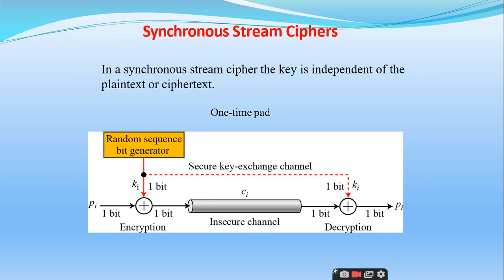So this is what I have explained in the first slide. In a synchronous stream cipher, the key is independent of the plain text or the ciphertext. It is independent of the previous plain text and the ciphertext. Here you can see a concept called one-time pad. It is similar to the nonce concept I explained. In some materials you will find it as nonce, and in some as one-time pad.